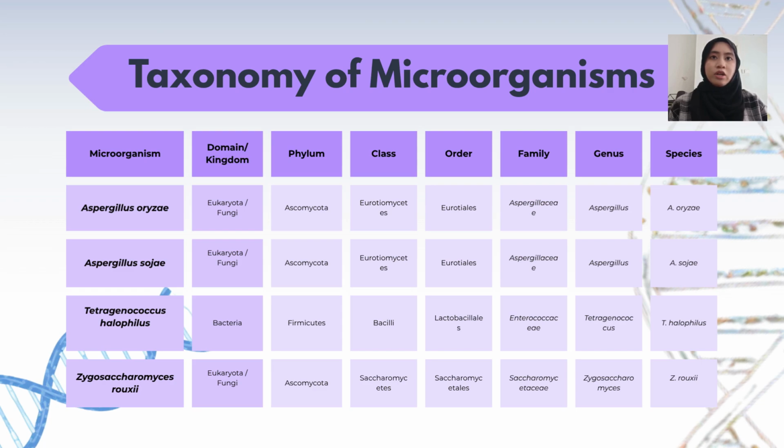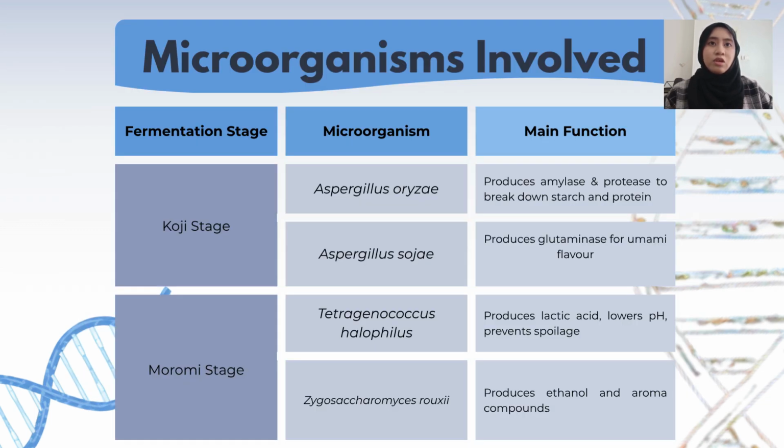They belong to domain Eukarya, kingdom fungi, phylum Ascomycota, class Eurotiomycetes, order Eurotiales, family Aspergillaceae, and finally, at the genus level, both belong to genus Aspergillus. Since both species belong to the same genus, they share many similar characteristics but differ at the species level. Functionally, Aspergillus oryzae produces amylase and protease, which break down starch into simple sugars and proteins into amino acids. Meanwhile, Aspergillus zoyzae produces glutaminase, which enhances the umami flavor of soy sauce.